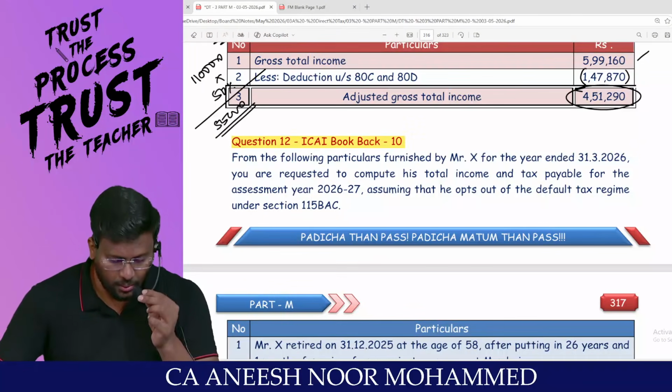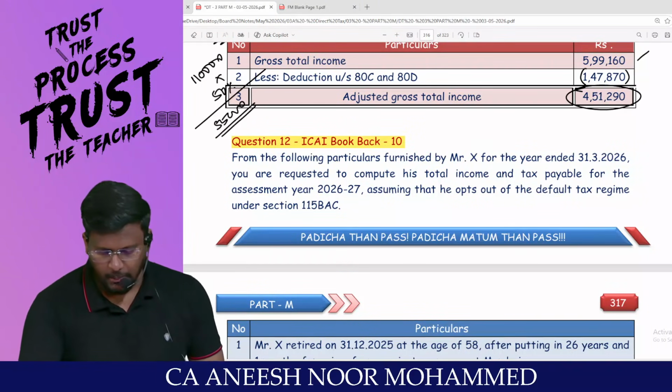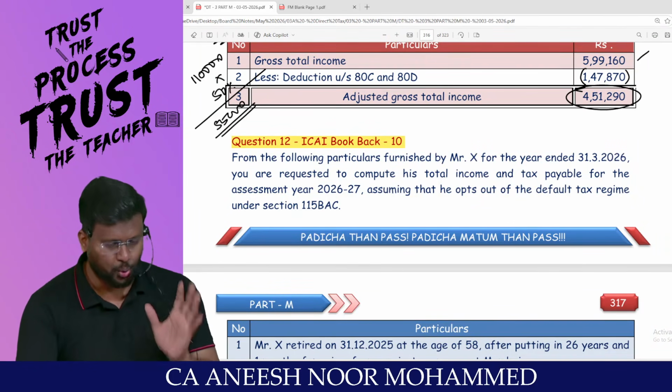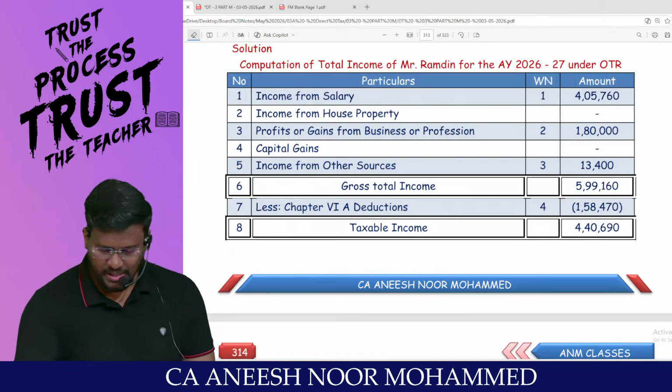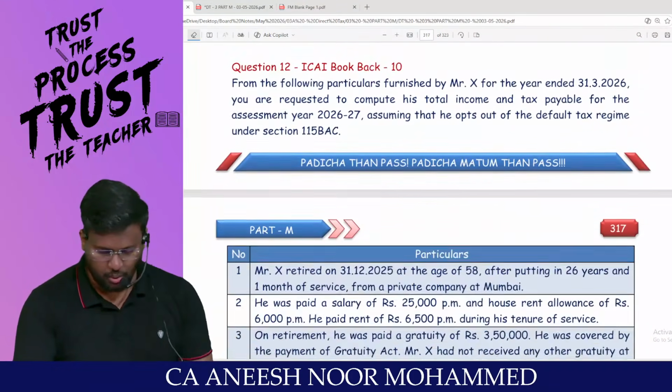Yes, sir. Very, very, very happy evening to all. So we are doing computation of total income, my dear lovable students. In that we have done up to question number 11. We are supposed to solve question number 12 and 13, the last two questions to be solved from our side.